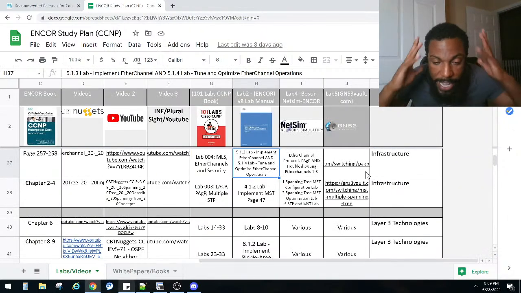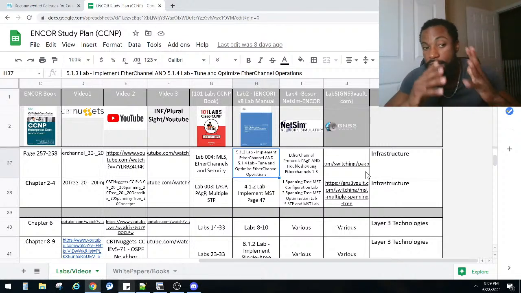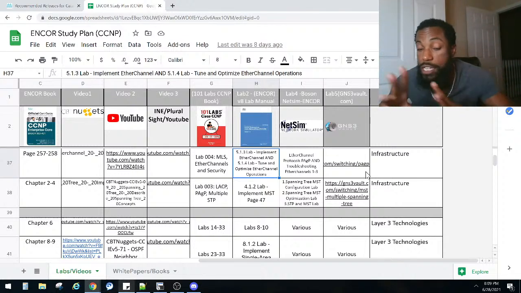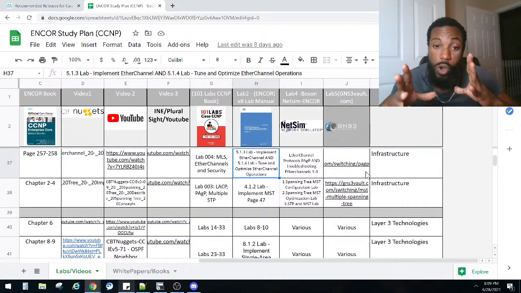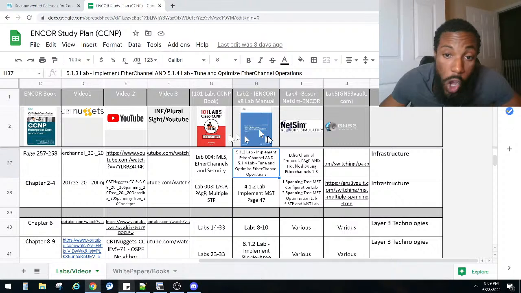Again, this is not a hard rule of what you have to watch to learn about that topic. You can edit this spreadsheet if you want and tailor it however you want. You don't even have to use all of the study material that I'm going to be using. This is just what I'm going to be using.